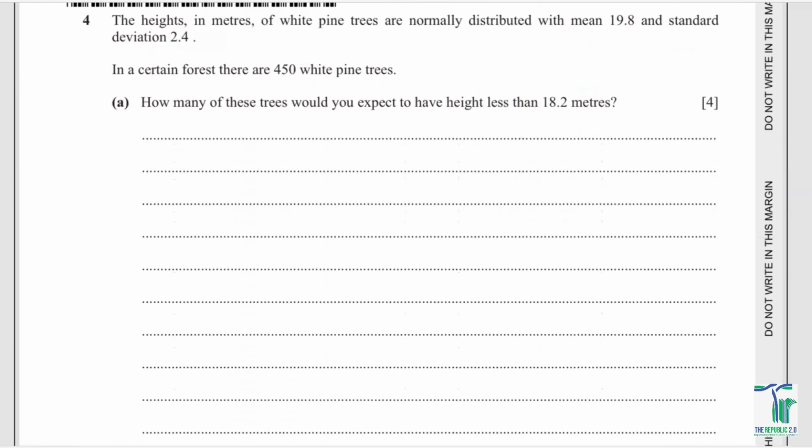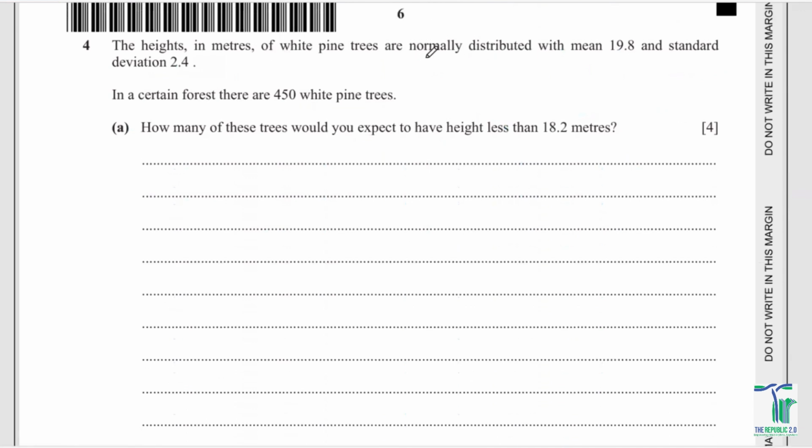Now we have got this question number 4. The height in meters of white pine trees are normally distributed with the mean. So you have got the mean that is 19.8. You have got the standard deviation that is 2.4. And then you have got, in a certain forest, there are 450 trees. And then you have got the n as well. The total number of trees are 450. And we need to, how many trees would you expect to have height less than 18.2? So first of all, we need to get height, probability of getting a tree of height less than 18.2.